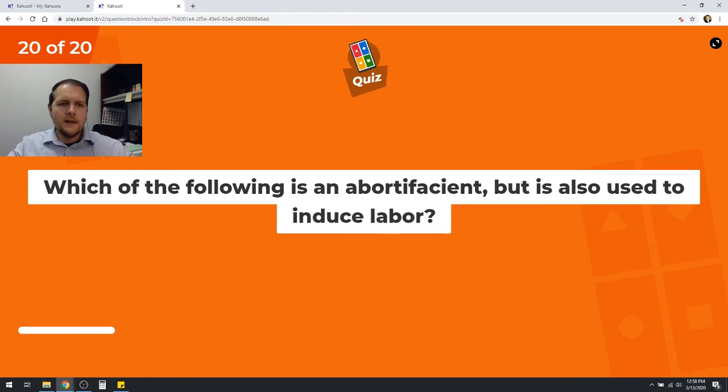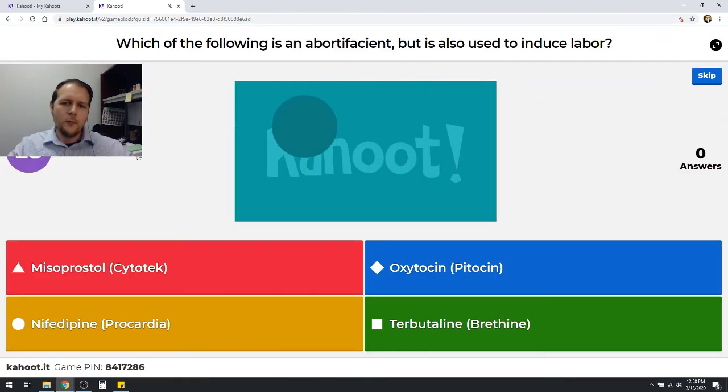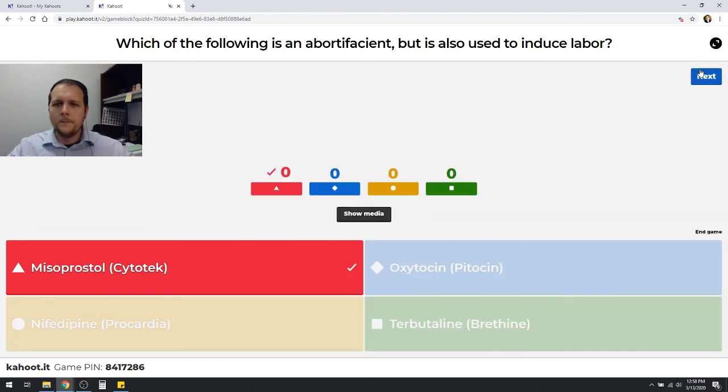And our last question here is, which of the following is an abortifacient, but is also used to induce labor? We use misoprostol, oxytocin, nifedipine, or terbutaline. Which one of these could be used to help cause an abortion to occur, or can actually be used to induce labor, which I'll tell you is actually the same exact mechanism. Well, it's going to be misoprostol here, right? This is a synthetic prostaglandin, and we know this causes uterine contractions to occur, and so we can use this for that particular purpose. We probably know this one to be used more frequently for prevention of NSAID-related ulcers, or to help out with healing for NSAID-related ulcers.